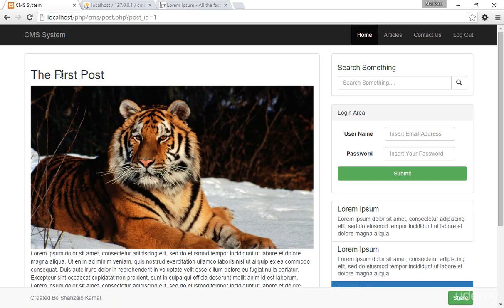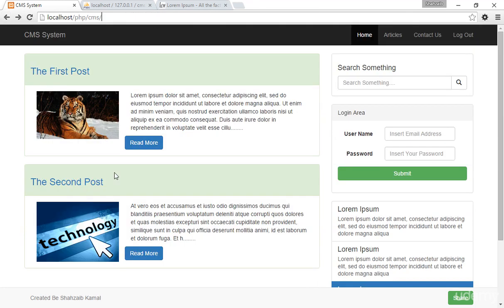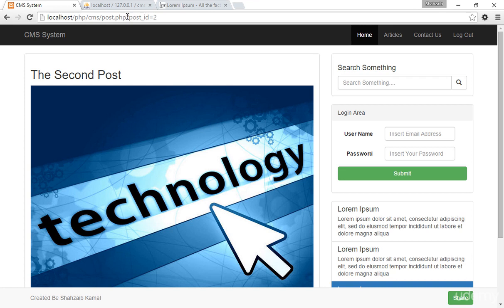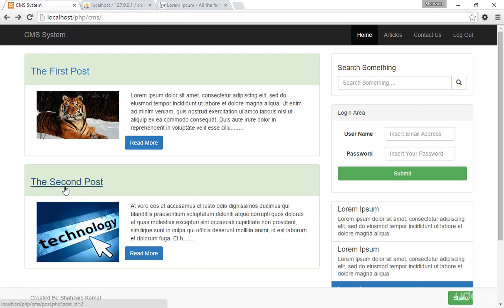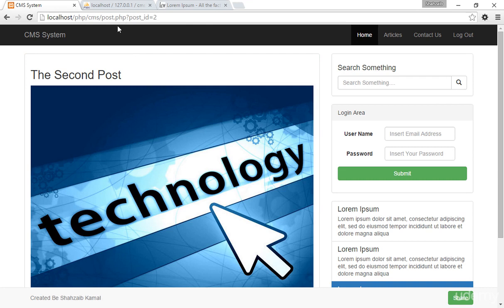Now if I click on the first post, in the post.php I just sent the post ID, so I'm in post 1. And if I click on read more, now I click send the post ID 2. I click on back, and if I click on the title, I am in the second post with the post ID.